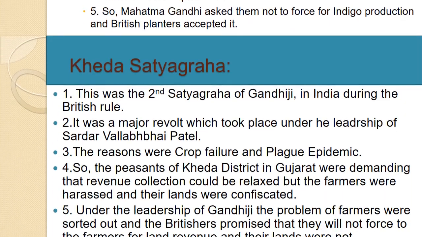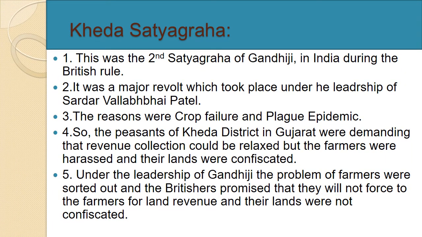Okay, next question. Write a short note about Kheda Satyagraha. Kheda, this location can be asked in map work. Kheda is situated in today's Gujarat. This was the second Satyagraha of Gandhiji in India during the British rule.